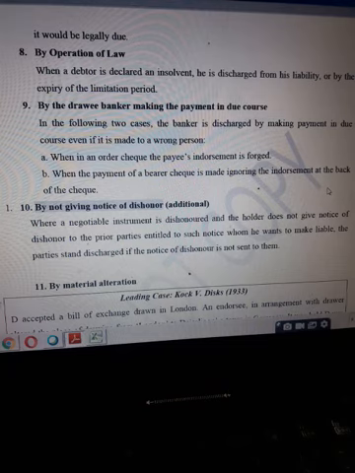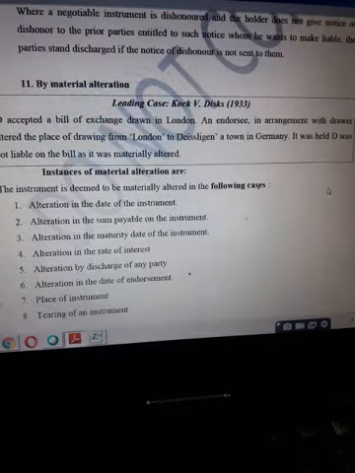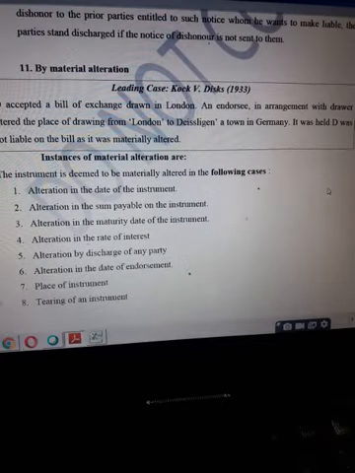And if you fail to give notice to all of them or any of them, whoever does not get that notice of dishonor gets free or discharged from his liability. The last category or mode of discharge is by material alteration. In case some changes are made on any of the terms of the instrument, that will also lead to the discharge of the party involved.